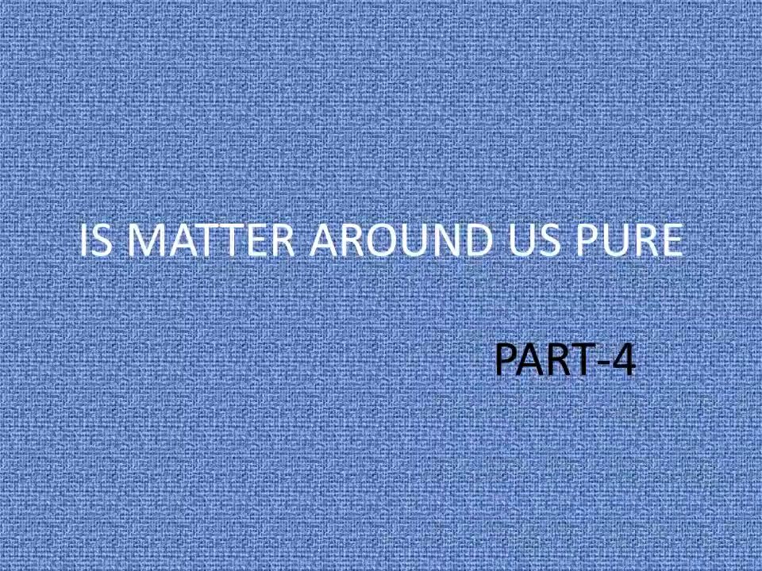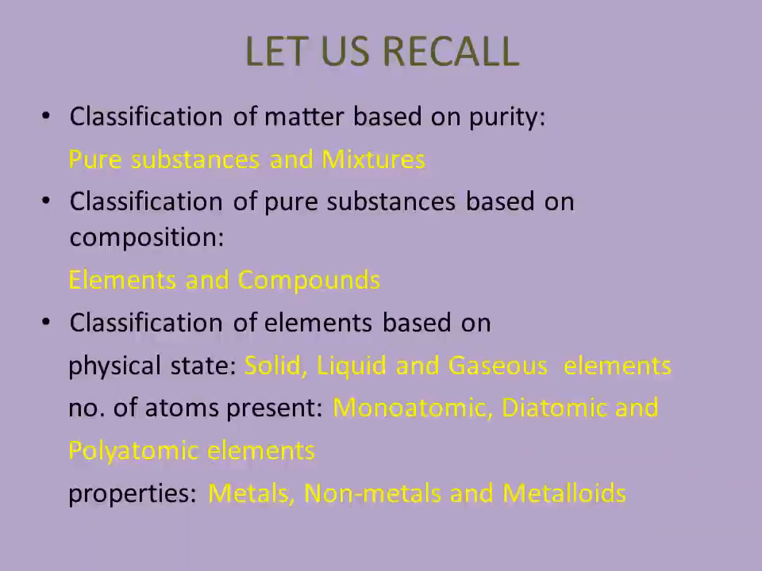Proceeding to the fourth part of the second chapter in chemistry, Is Matter Around Us Pure. Now it's recall time. So let us recall what we have learned till now in this chapter. We were dealing with the classification of matter. We broadly classified matter into two categories based on purity: pure substances and mixtures. Further, we have classified pure substances based on composition into two main categories: elements and compounds.